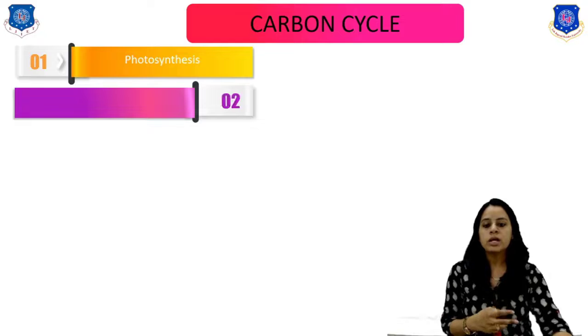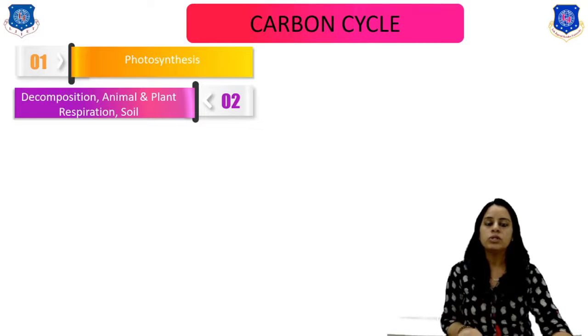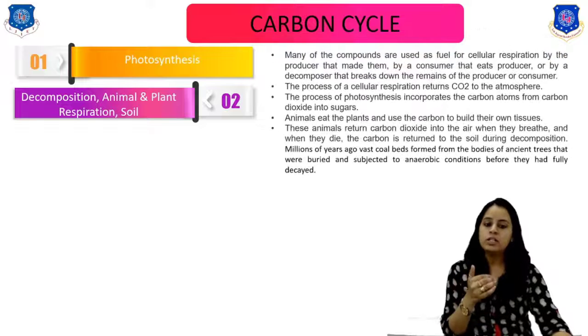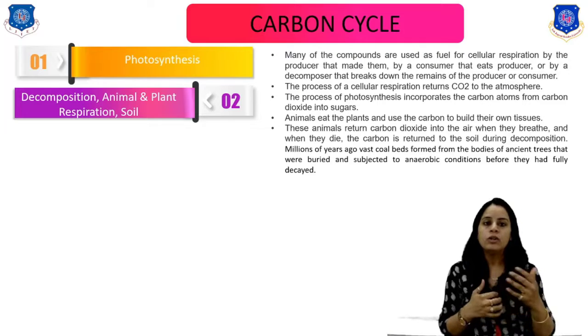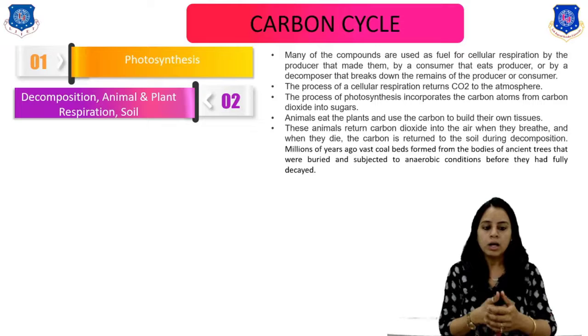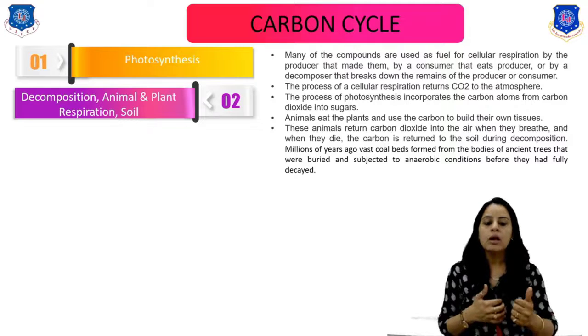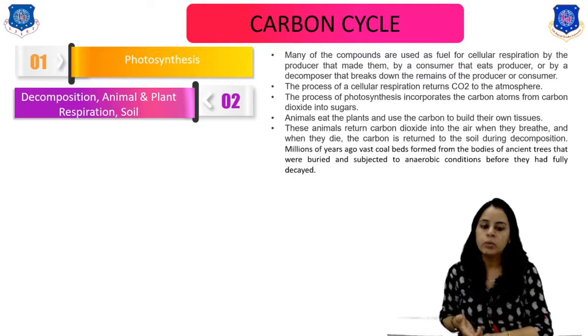Now the second process is called decomposition and animal, plant respiration and soil. In this process, first of all, many compounds are used as fuel for cellular respiration, right? Producers are eaten by the consumer, or the remains of the producer or the consumer are broken down by the decomposer. And in the respiration process, the CO2 is returned into the atmosphere, right?